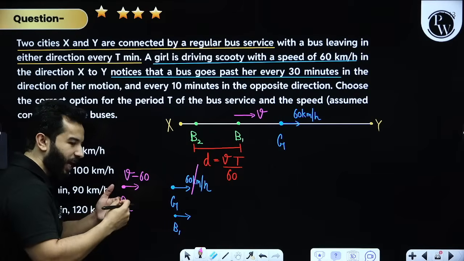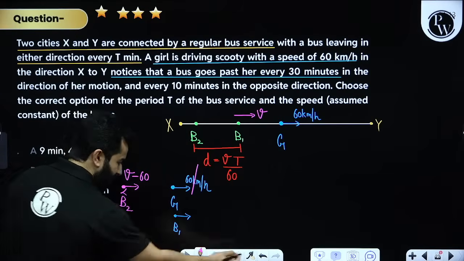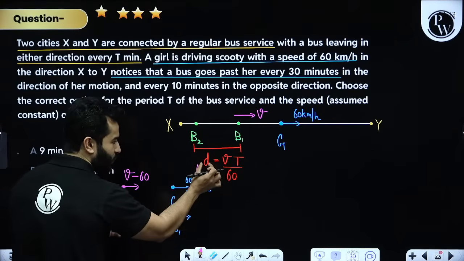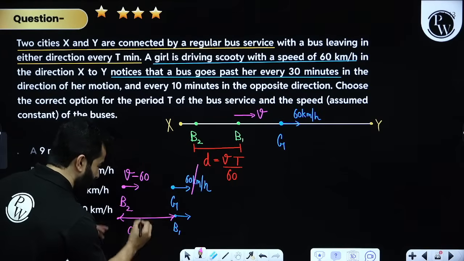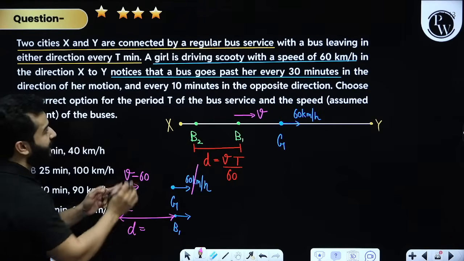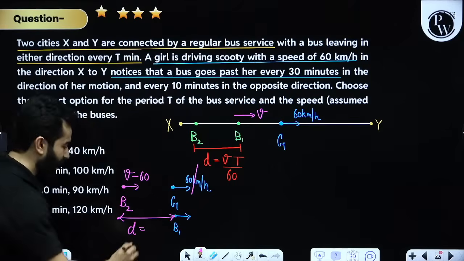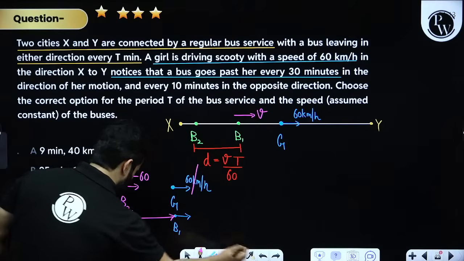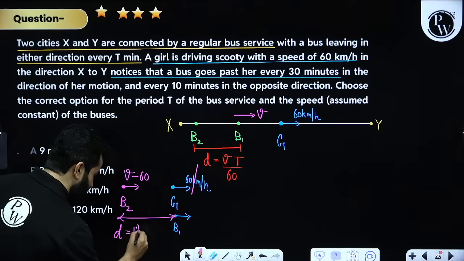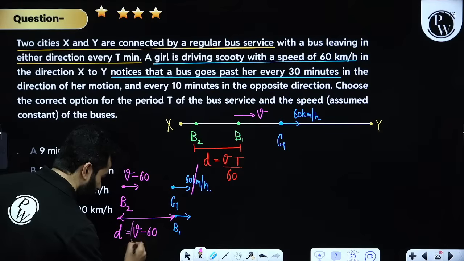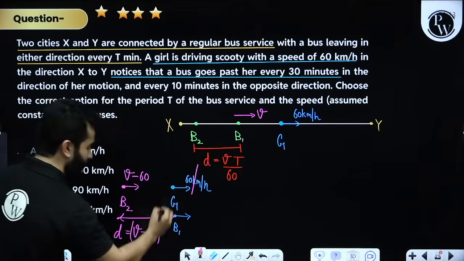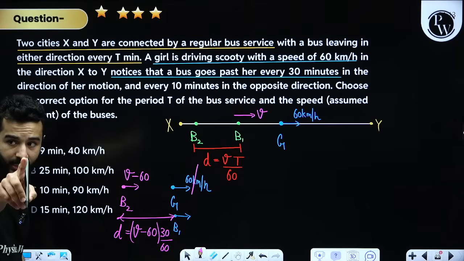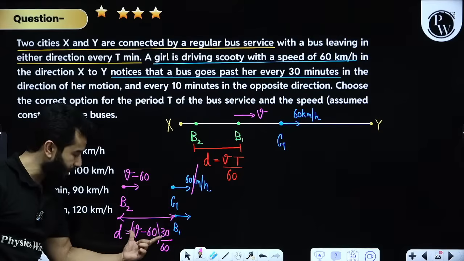And in how much time is it covering this distance? This distance, my dear friends, was D, do you remember? So in how much time is this bus covering this distance? In 30 minutes. That means now the speed is V minus 60 multiplied by time. Time is 30, so 30 divided by 60. Is it fine? Clear? This was the most important point, my dear friends.